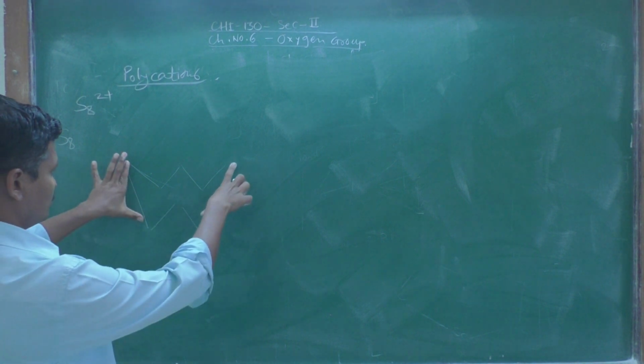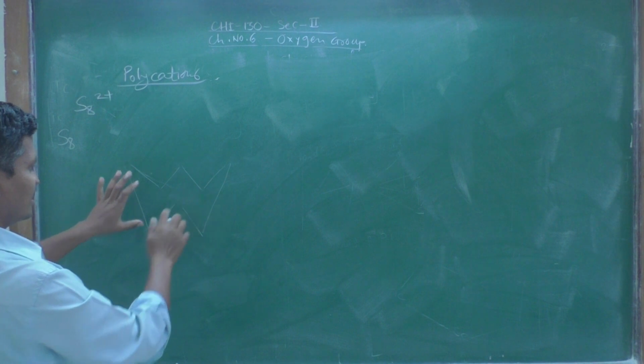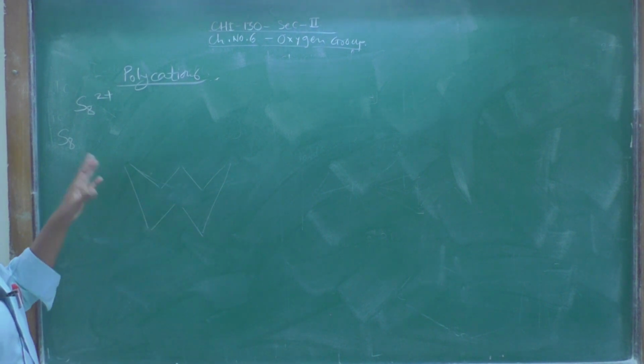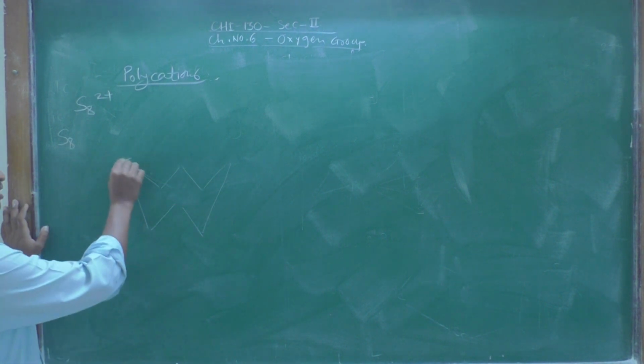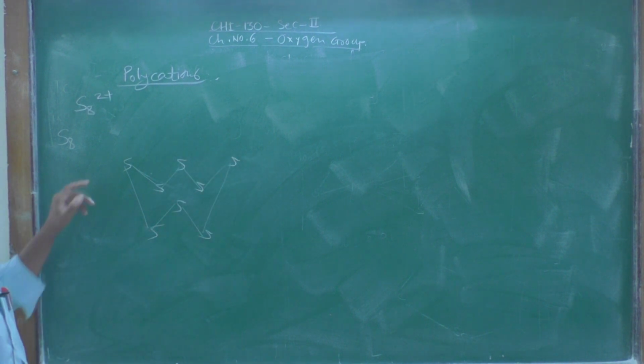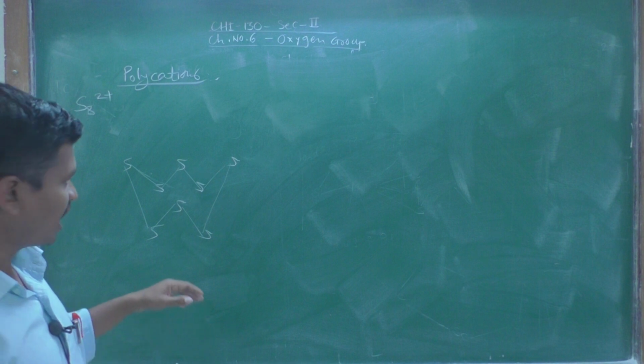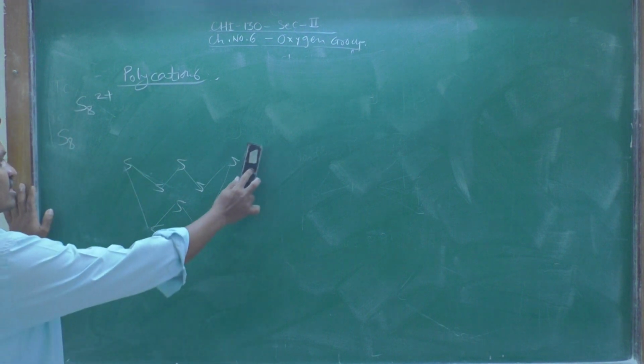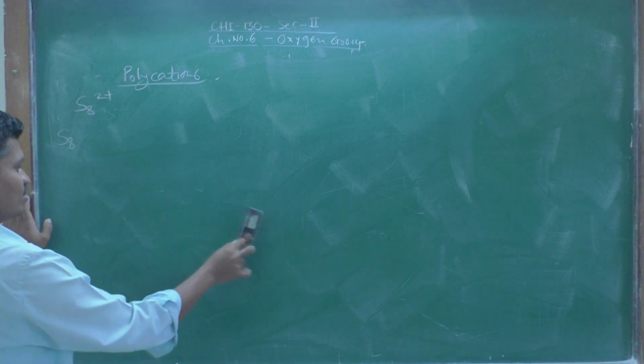One, two, three, four, five, six, seven, eight. This is the crown structure of this S8, and elemental sulfur is existing in this crown S8 molecule.